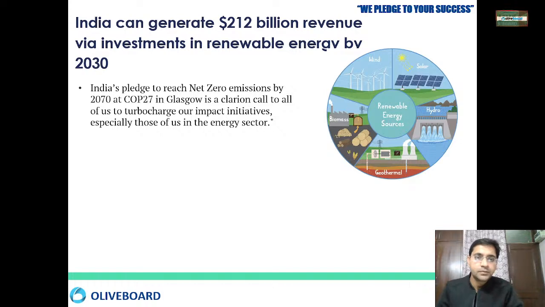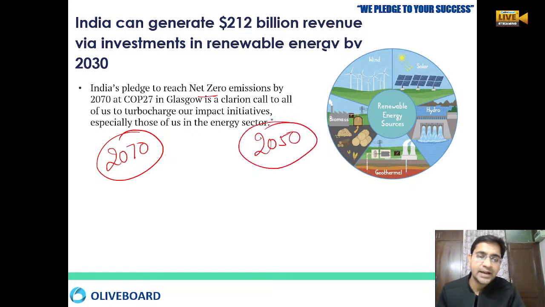Now, as you all know, India has said that the net zero target will be achieved by 2070. Earlier, India had taken the target of 2050, but in COP27, India said that no, I am extending our net zero target to 2070. So we will be net zero by 2070.